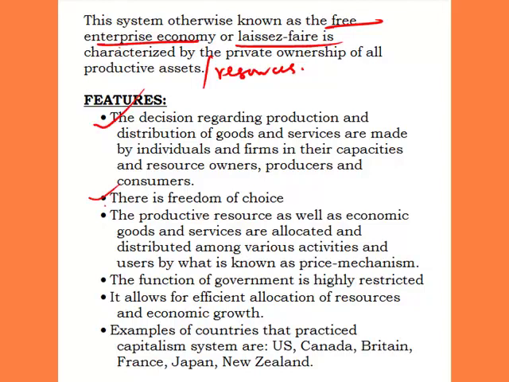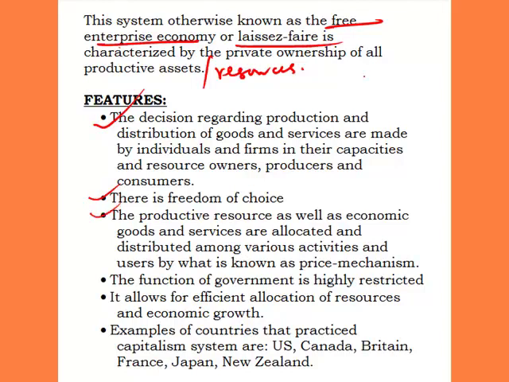The second one is that there is freedom of choice. Based on what you have, you can decide to buy anything. In an economy, you are free. You are not constrained as to what to consume or what to buy or what to produce. So, an economic system that guarantees freedom of choice is said to be a capitalist economic system.